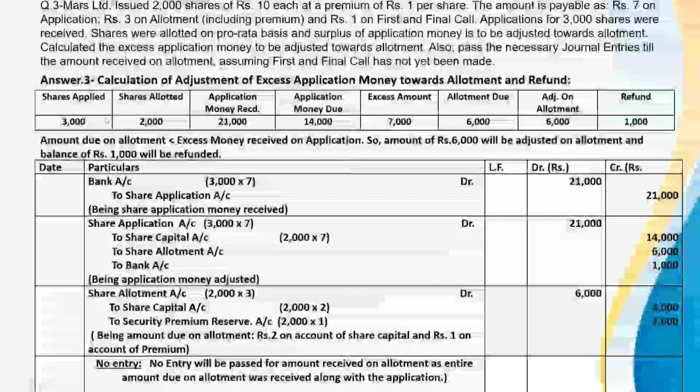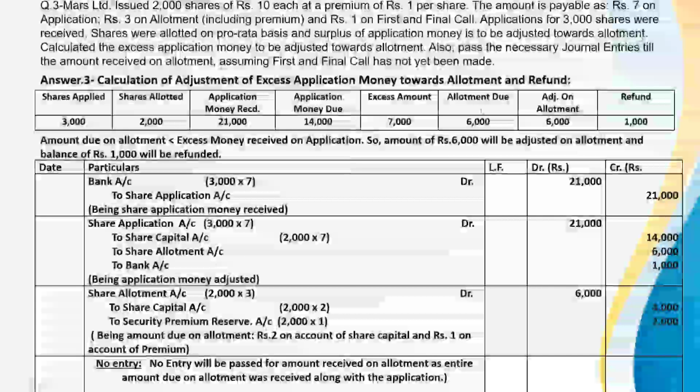Application money received 21,000, that is 3,000 multiplied by 7. Application money due, this is 2,000 multiplied by 7, this is 14,000. And the excess amount, that is 21,000 minus 14,000, rupees 7,000 on 1,000 shares at the rate of 7 each.